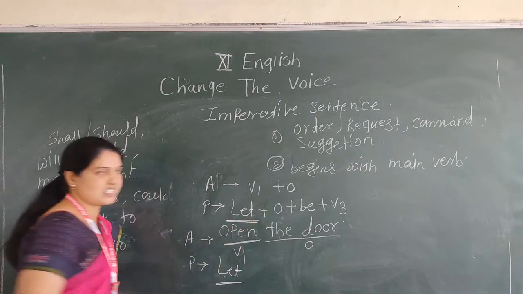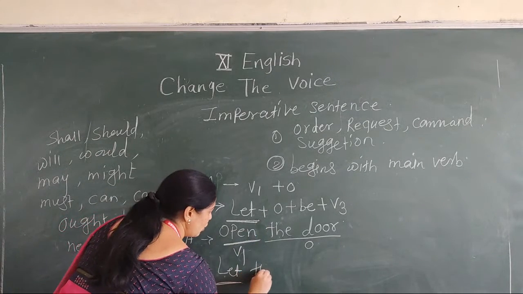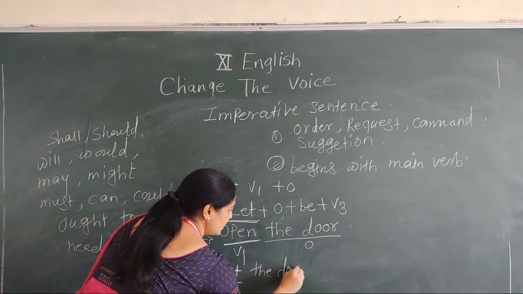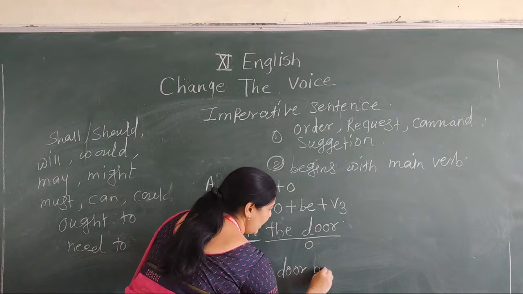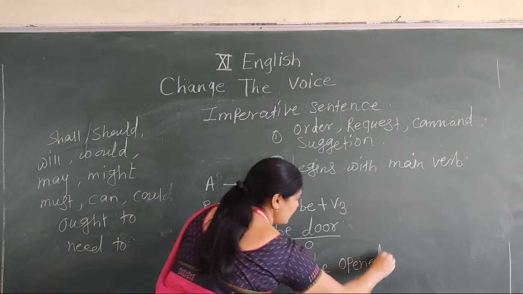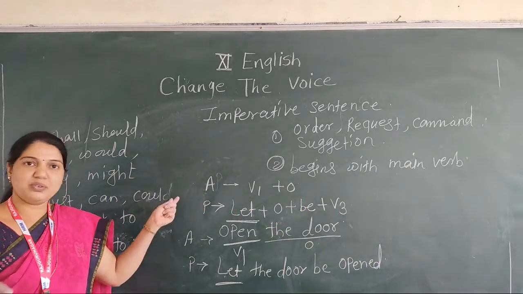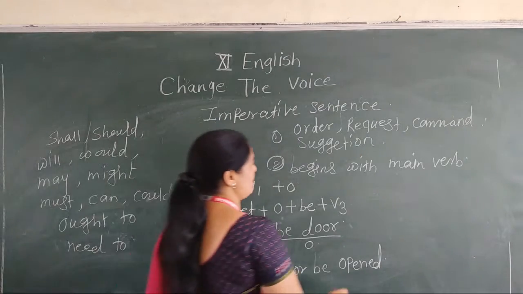Always remember this. Let, then the object, the door. Let the door, then write down be, V3, opened. The V3 form of open is opened. Okay? Do you understand?